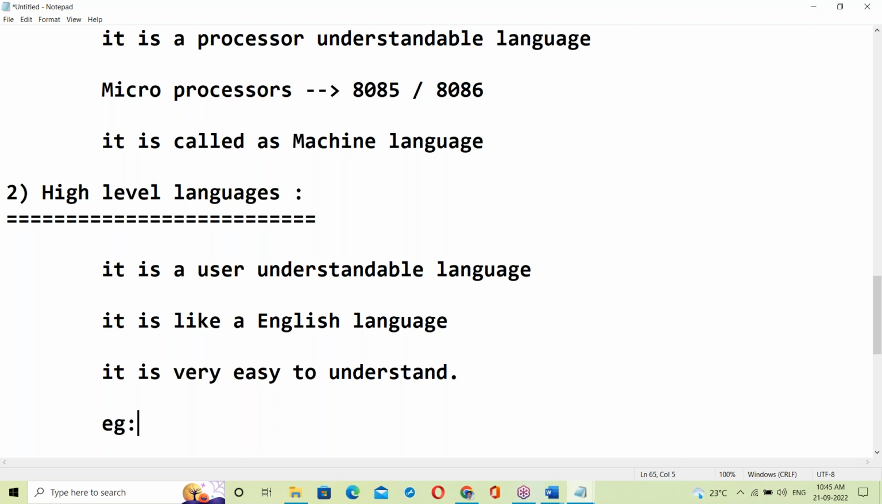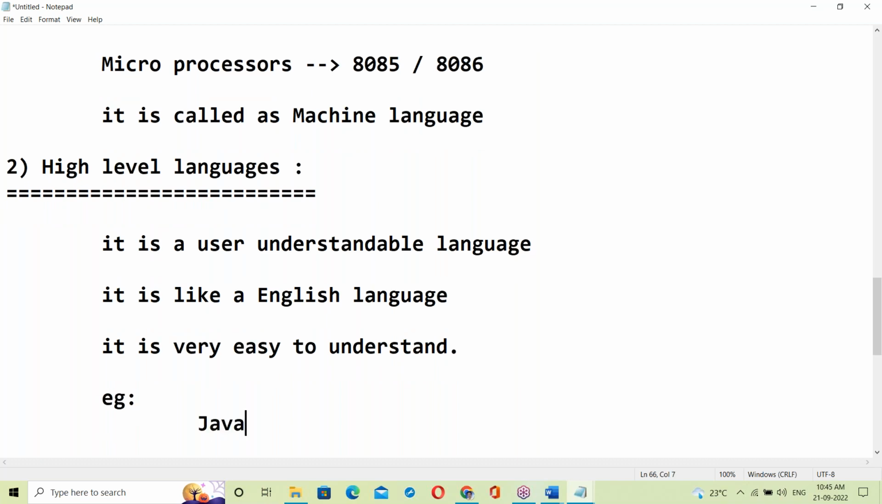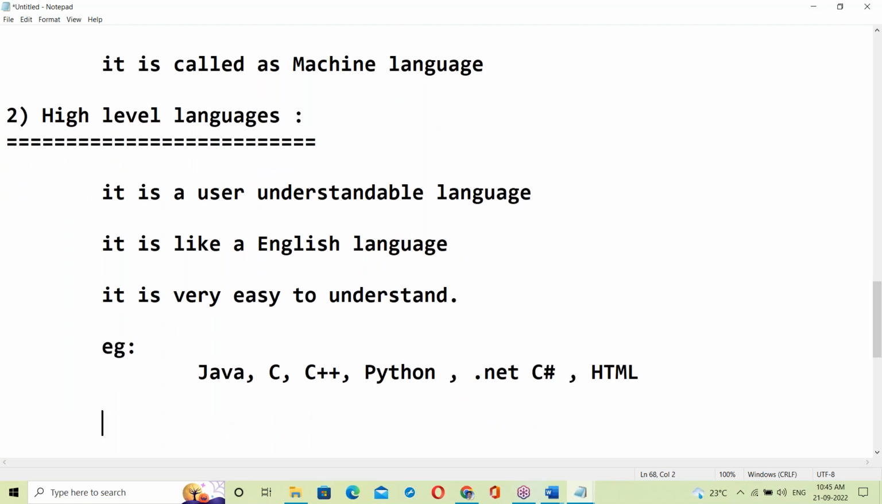See, for example, Java is a high level language. Java program looks like English. C program, C++, Python, .NET, C Sharp, HTML. These are all high level languages. All of them look like English language.